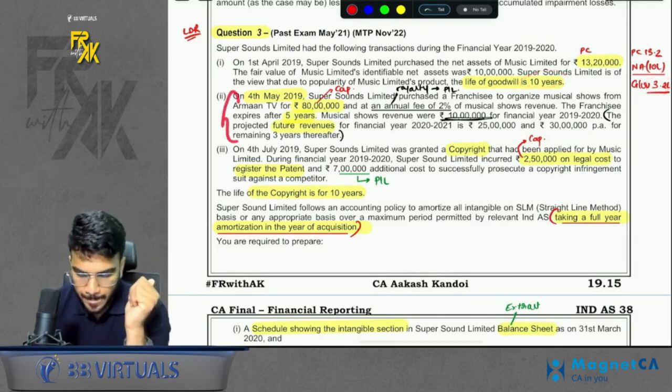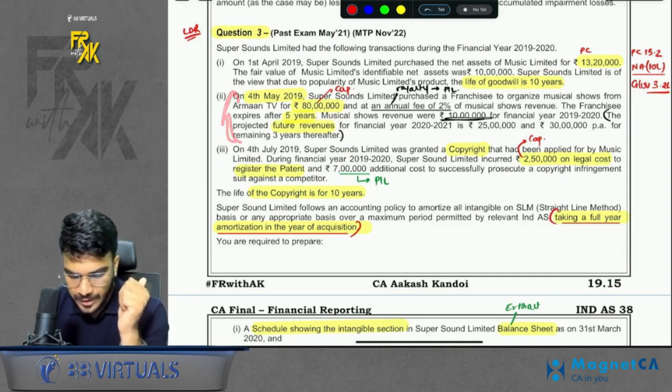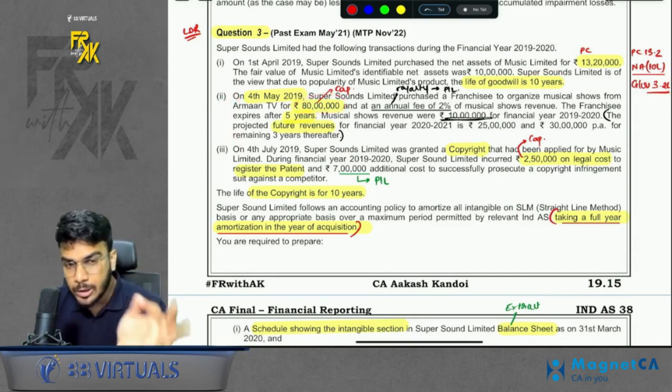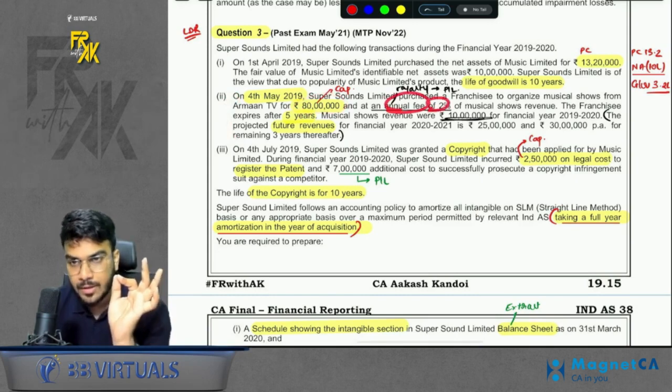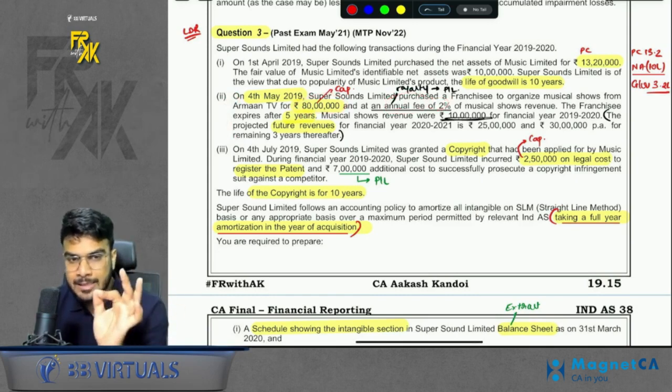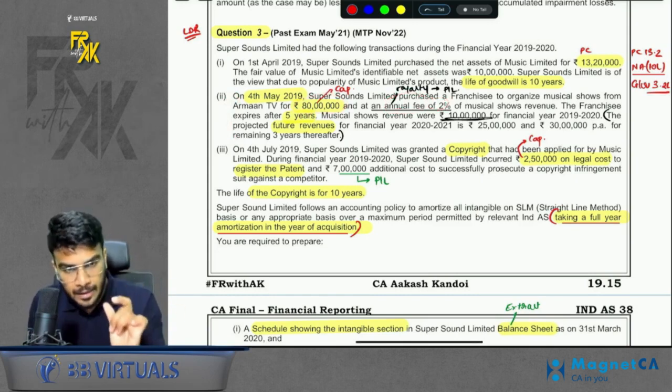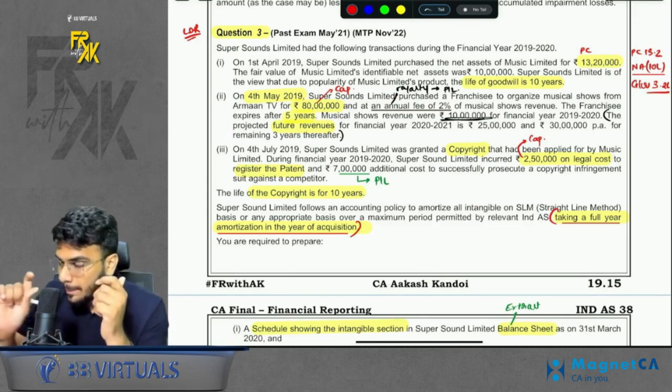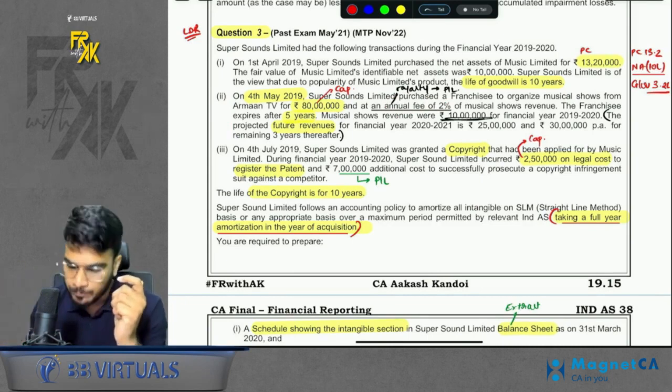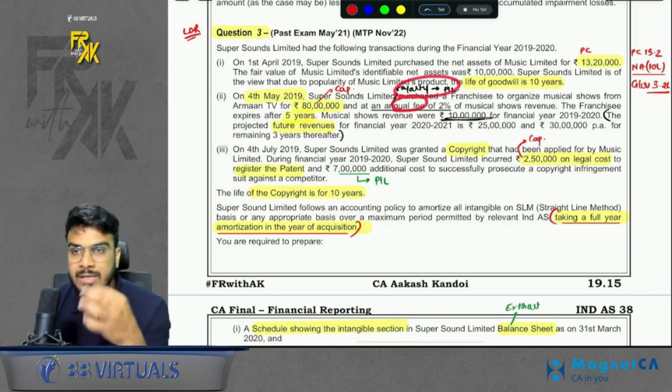First part done. Second part. In the second part, you are acquiring a franchise for 80 lakhs. So you will capitalize it. But also you are paying 2% royalty fees. If you are acquiring an intangible in such an agreement where you are paying an upfront fixed cost and based on sales, every year you will pay some royalty, that royalty based on sales will be transferred to profit and loss.